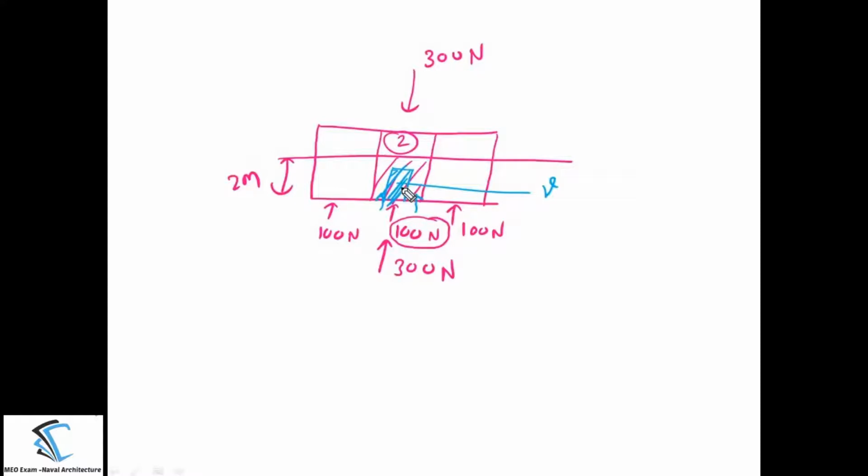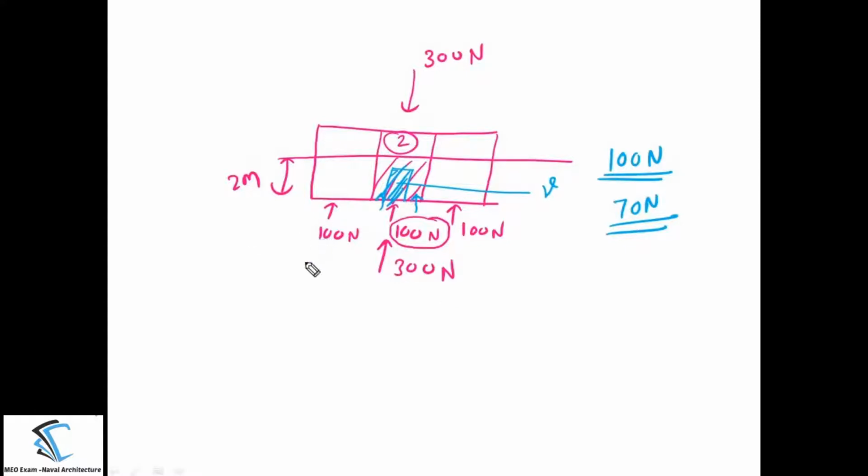Consider that initially 100 Newton of water was entering this compartment, but now the engine also takes some volume, so a corresponding amount of water will not enter the compartment. For example, now only 70 Newton of water enters compartment number 2, because the engine is taking some of the volume.